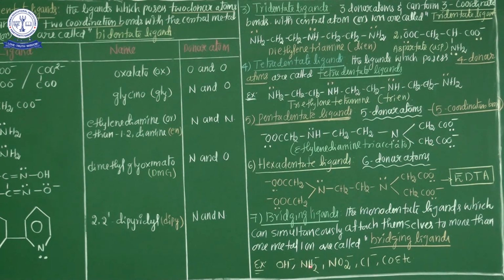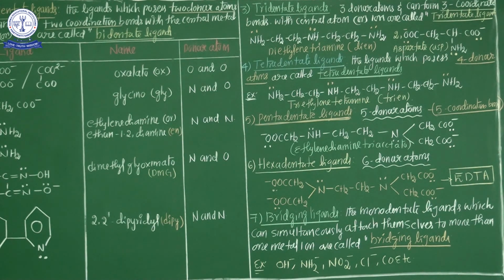What is the name of OH minus? Hydroxo. NH2 minus, amido. NO2 minus, nitro. NO2 minus, nitrito, and Cl minus, chloro, and CO, carbonyl.